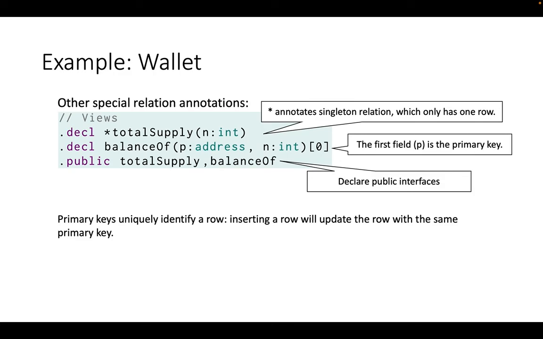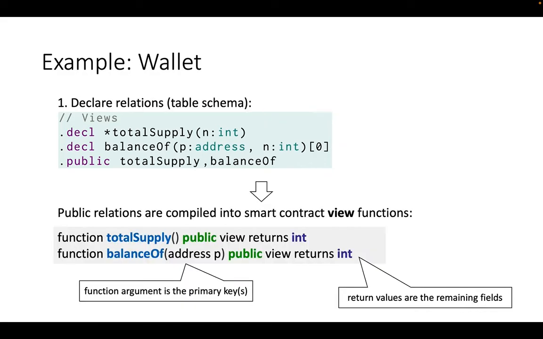Other special relation annotations are, for this total supply relation, annotated with a star, which means it only has 1 row. For the balance of relation, it has a bracket with a number 0 in it, and 0 is the index for its primary key column, which is P here, and a primary key uniquely identifies a row. Inserting a row will update a row with the same primary key. And then next we have a public declaration of these 2 relations. It means that a public interface will be generated for users to query the content of these 2 tables.